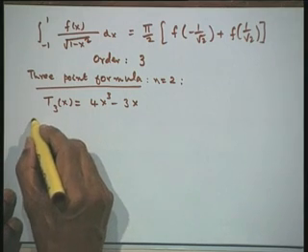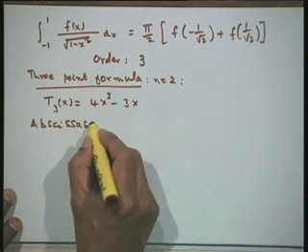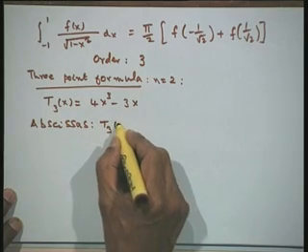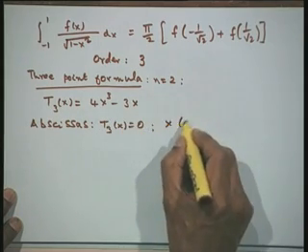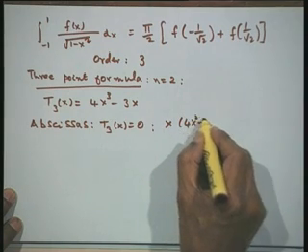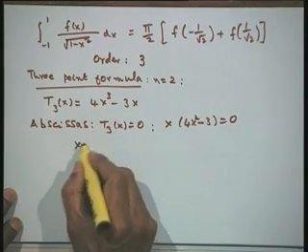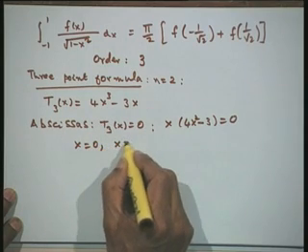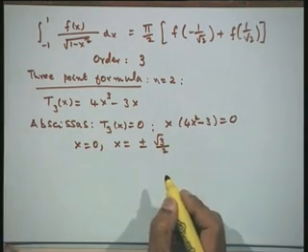Now I can again find the abscissas from here. I set T3 of x equal to 0. So I would get x into 4x squared minus 3 is equal to 0. So I have the value x is equal to 0, and x is equal to plus minus root 3 by 2.